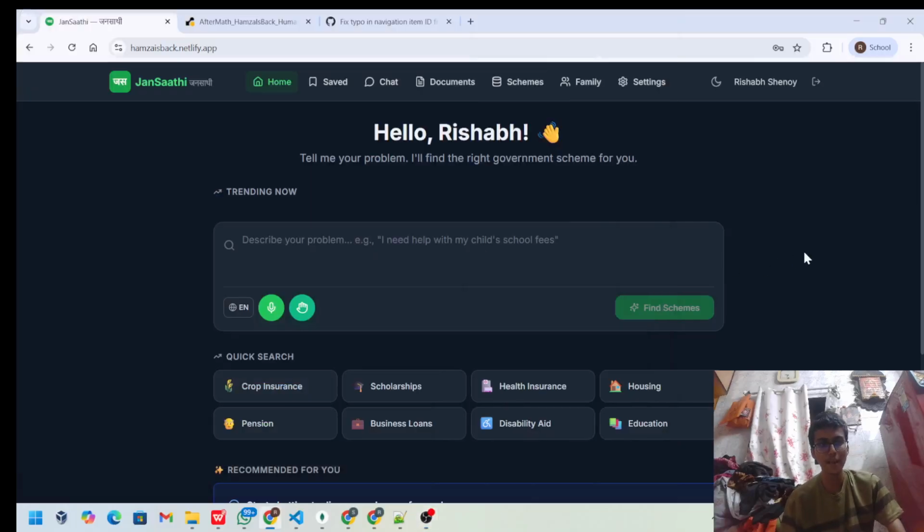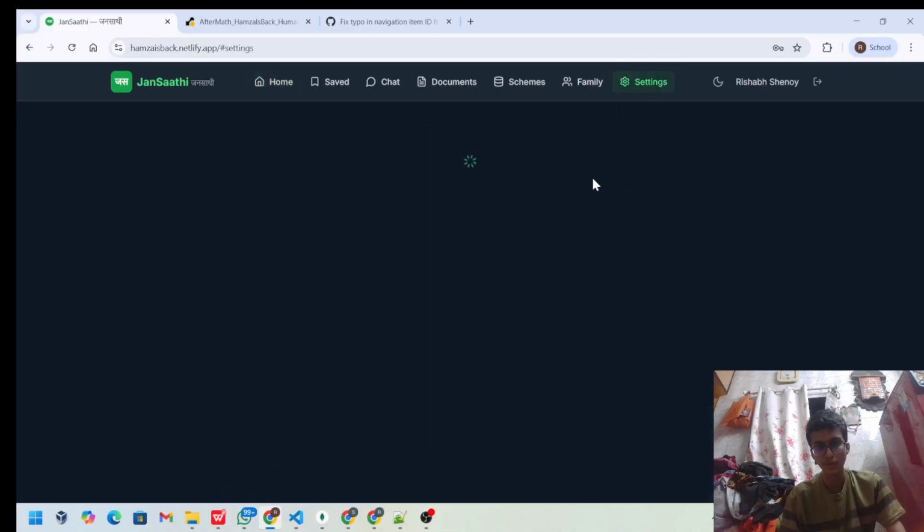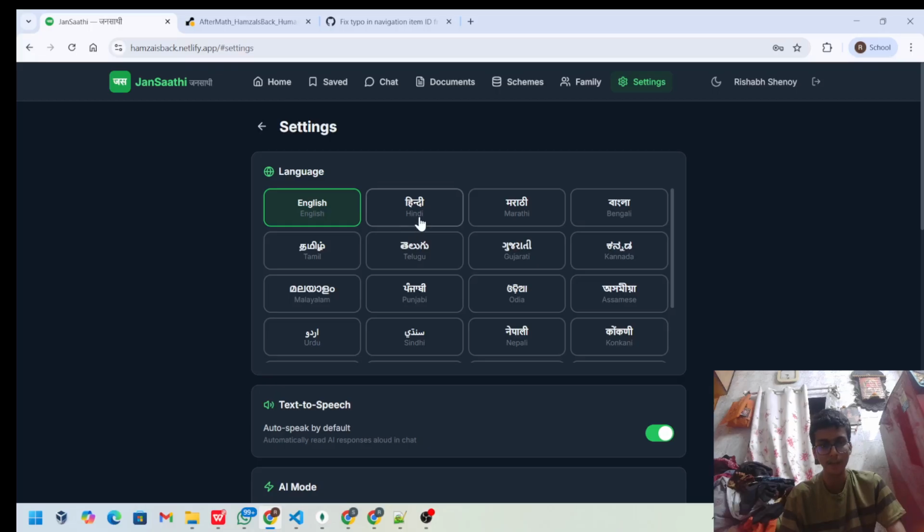Hello guys. So this is our application Jansathi. So this is a deployed application. As you can see, this is a deployed application. First of all, I'd like to show you something which will help you showcase the multilinguality of our application.